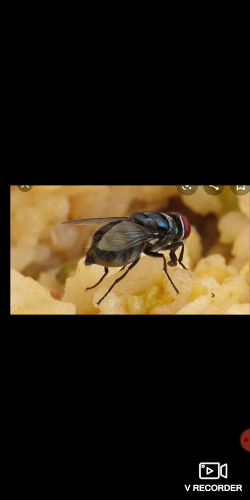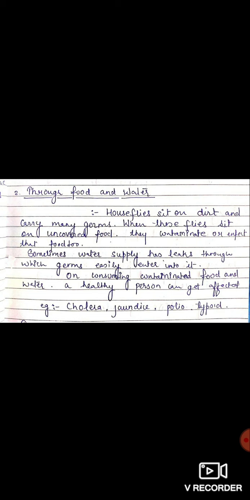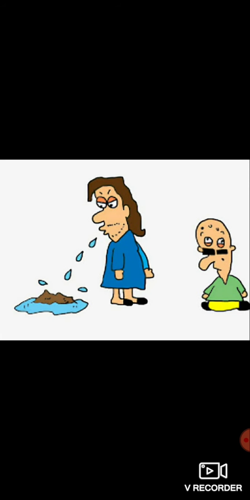Okay, these are the four ways in which communicable disease can spread: through infected equipment, through animals, through food and water, through direct contact and air.